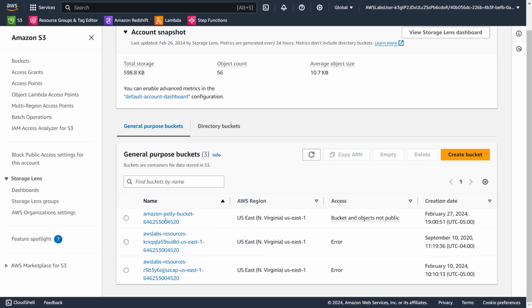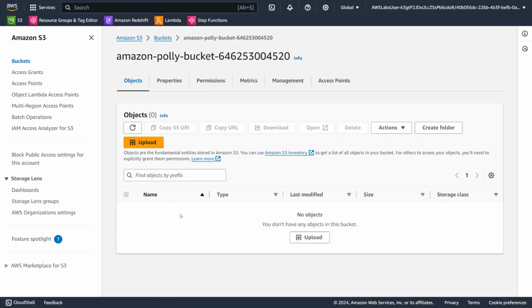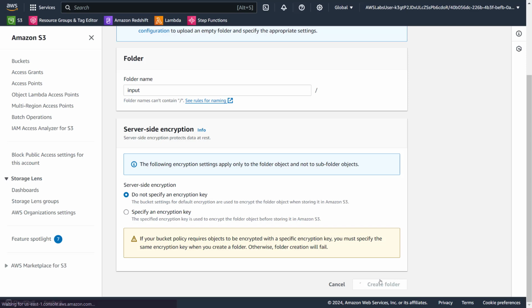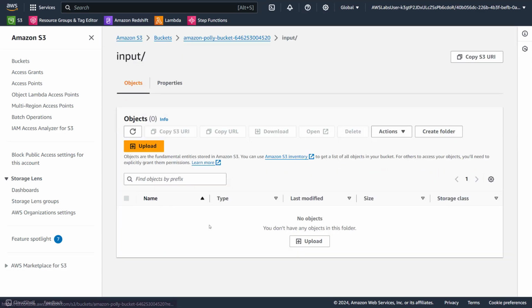Okay, let's go Amazon Polly. Let's create folder, input, created. I think pretty much that's it. Let's go Polly.